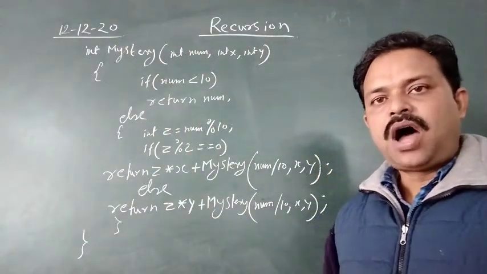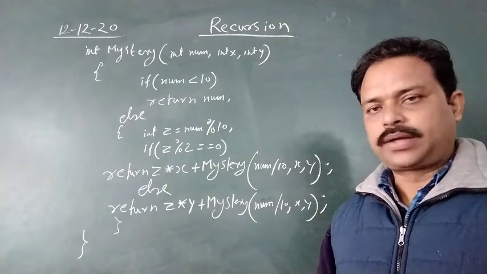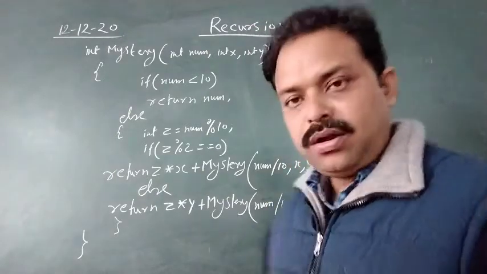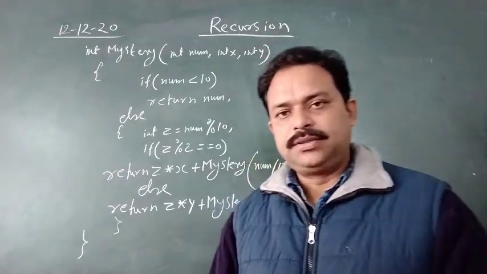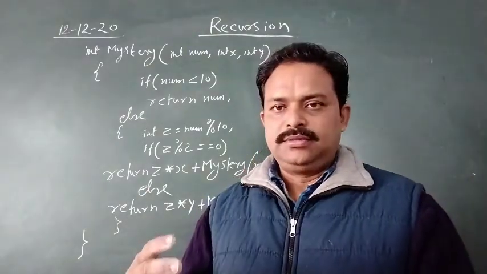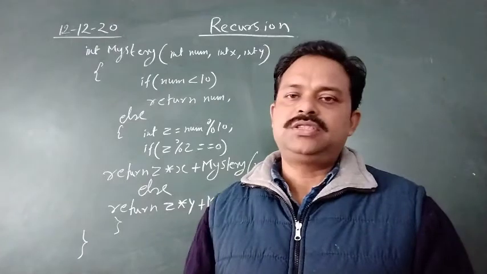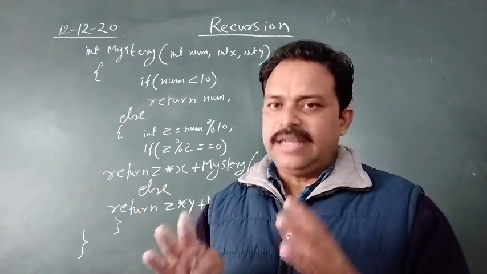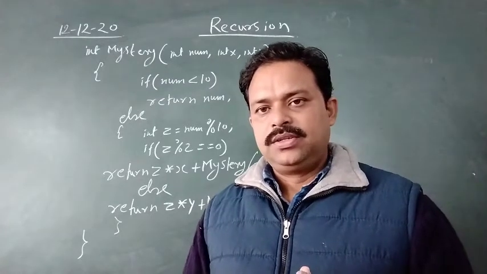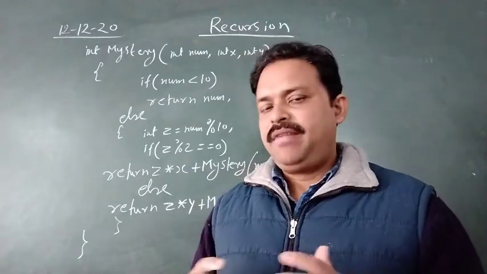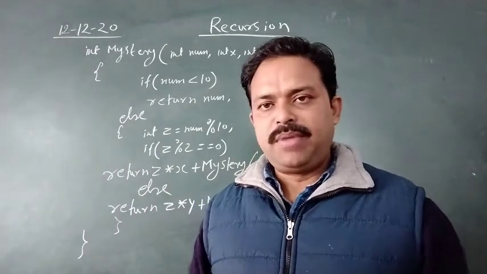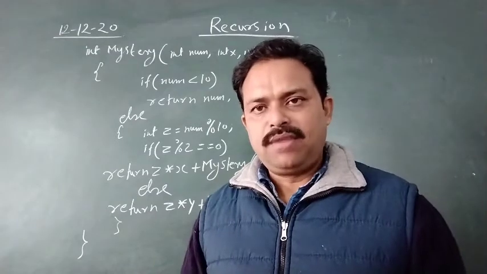Now let us see how the recursion works. See, I don't know whether you know or not, but one thing is there. Whenever we call a function, that function creates its own memory. Okay, this is a basic thing. Whenever we call any function, it creates its own memory for local variables.